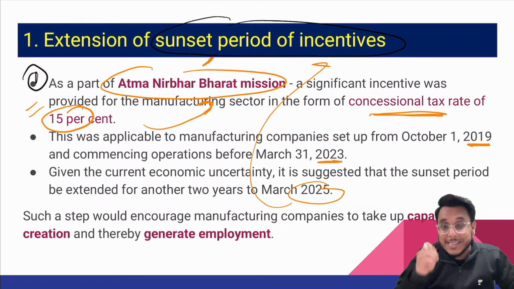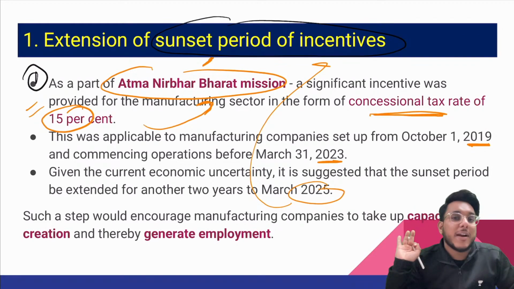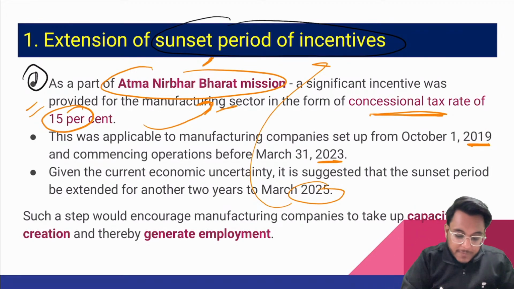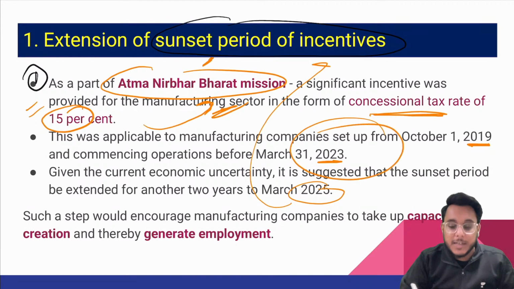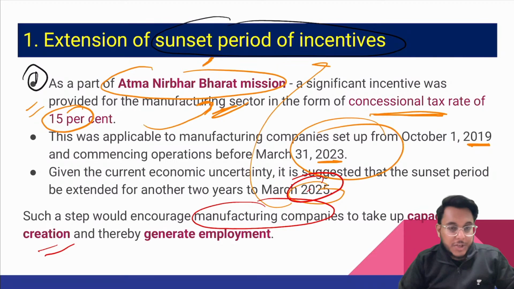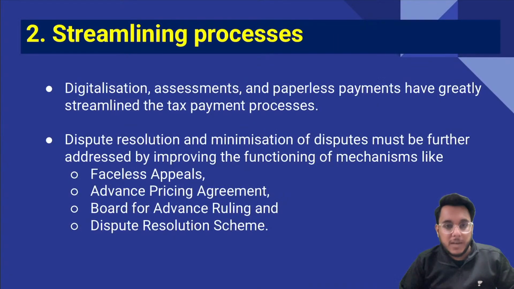So this is the sunset incentive. It will not go on endlessly. It is for a particular period. The sunset incentives for the manufacturing sector which are expiring in 2023 need to be extended for at least this period. Now this will encourage the manufacturing companies to go for capacity creation. Manufacturing sectors will invest, fine, and ultimately employment.